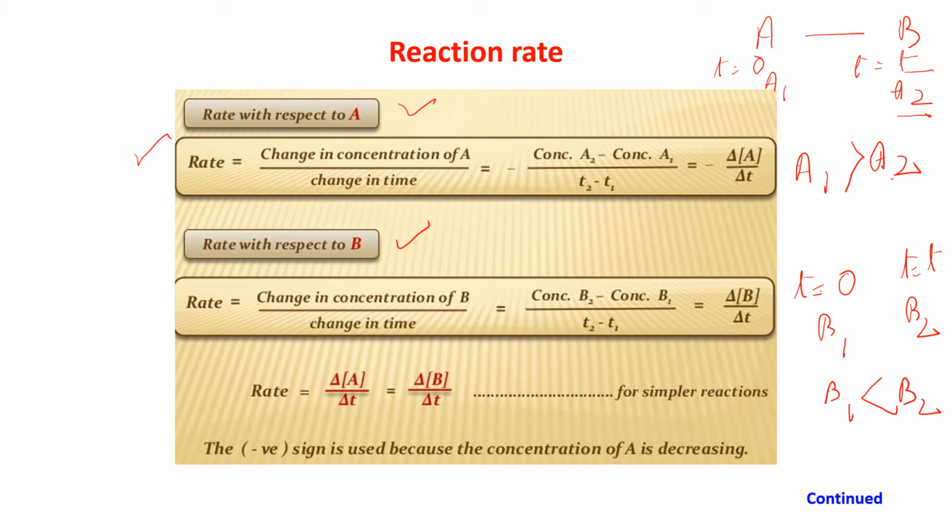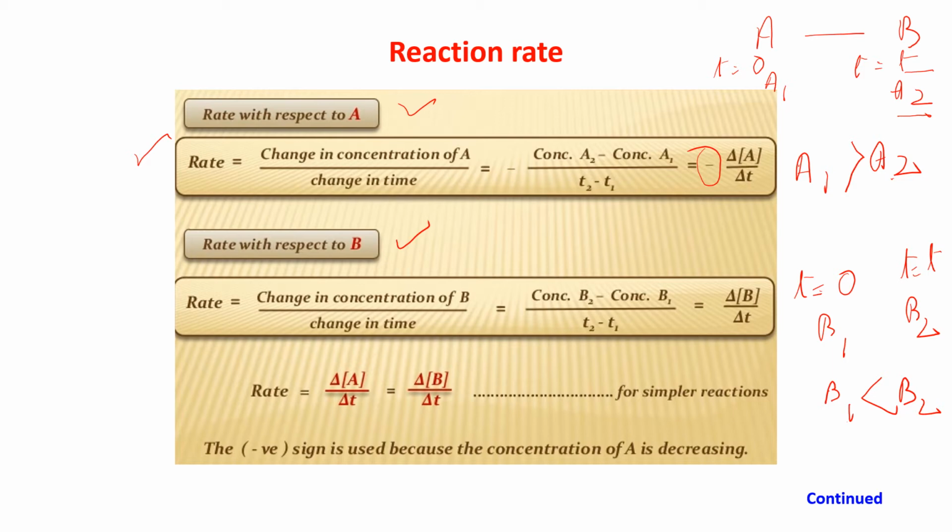So as A1 is greater than A2, it is coming minus delta A by delta T. Okay, now rate with respect to B, similarly the change in concentration of B by change in time. So it is the concentration B2 minus B1 by T2 minus T1, but B2 is greater than B1, so it is coming plus delta B by delta T.